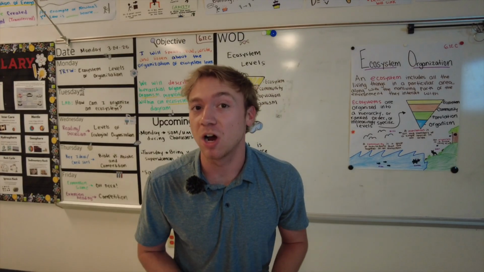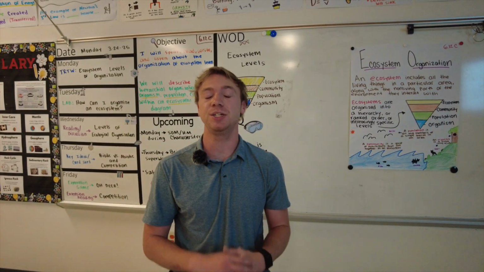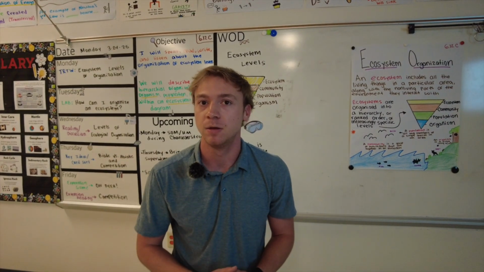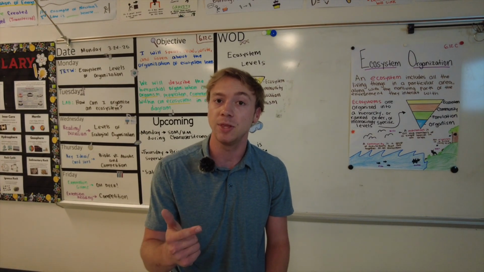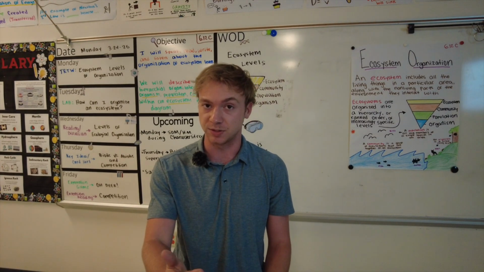All right, so now we're going to talk about the hierarchical levels of organization of an ecosystem. Now, the 4 main ecosystem levels that we'll talk about are organism, population, community, and ecosystem.